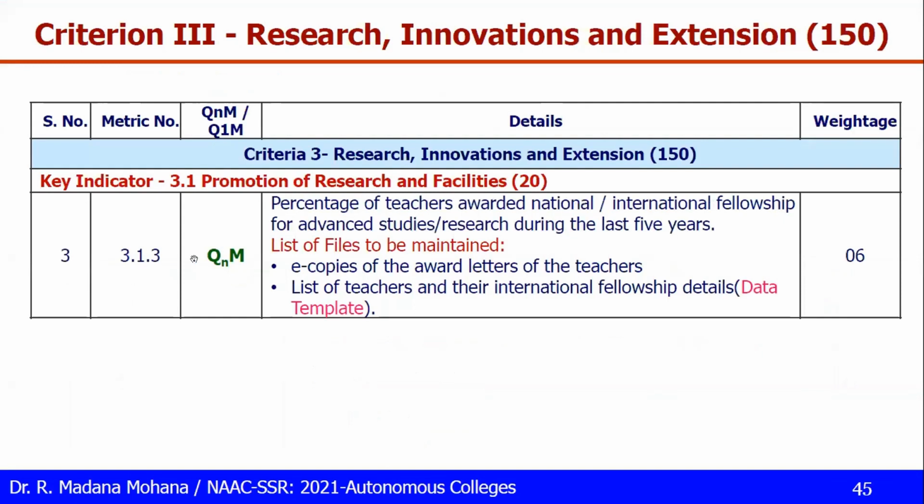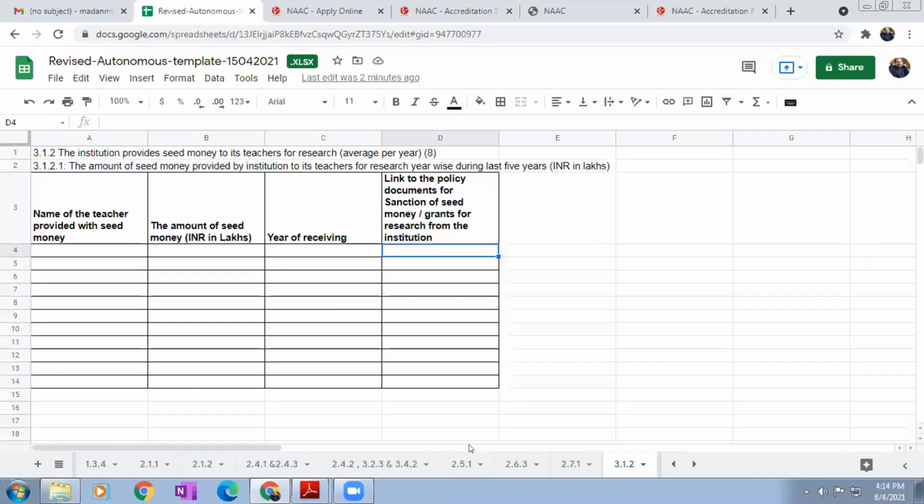Okay. Next 3.1.3, this is also quantitative. Percentage of teachers awarded national or international fellowship for advanced studies or research during the last 5 years. So let us see the template 3.1.3.